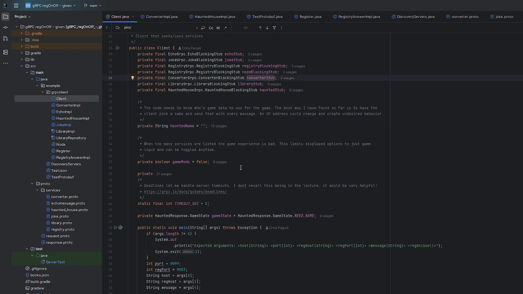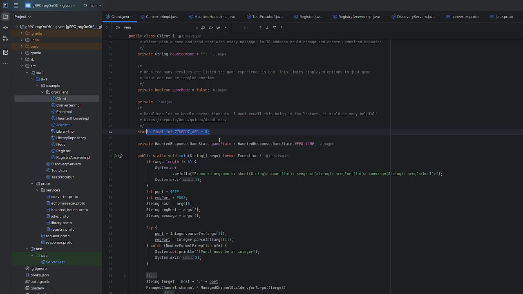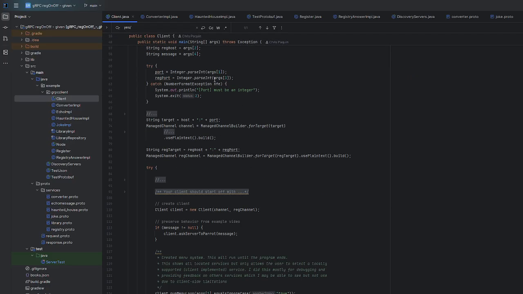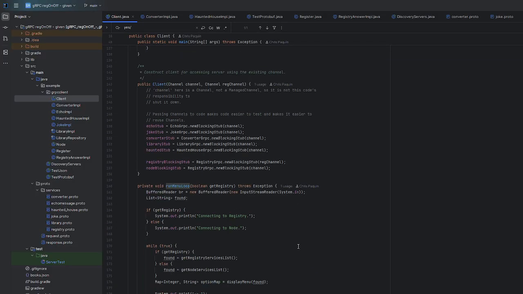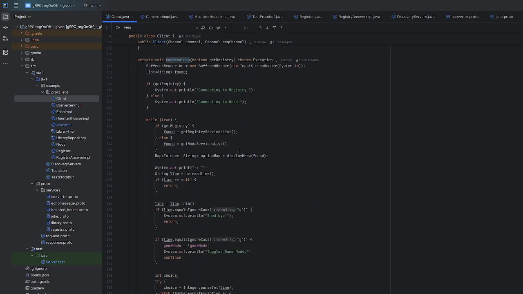The stubs are renamed to make a little more sense to me. This is how we're using the deadlines. I'll show an example of that later. Instead of the predefined stuff we had before, now we're running a menu loop, which just jumps right down here. We're going to display a menu and also put the options into a map as a way of mapping integers to strings dynamically each time, as the display menu checks the available services again every time it's displayed.